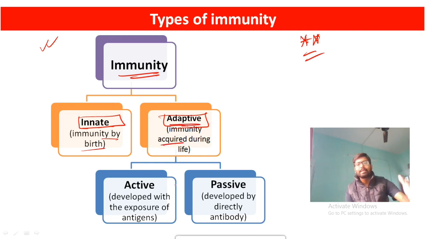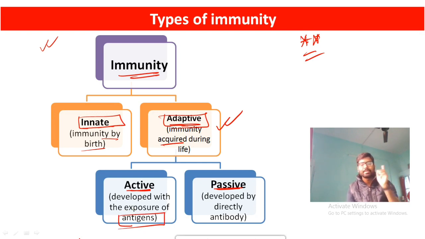Okay, you are acquiring experiences throughout your life. And after that your immune responses are getting converted according to those experiences. So that is your adaptive immunity. Adaptive immunity further can be classified into two categories. One is active and another is passive. Active means here the antigens are going to enter inside your body. And in case of passive, passive means antibodies are going to enter or developed or given to your body.